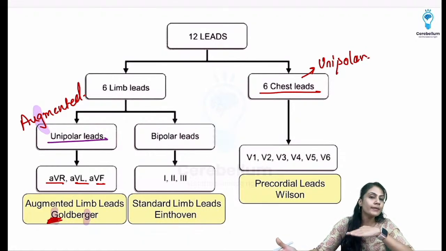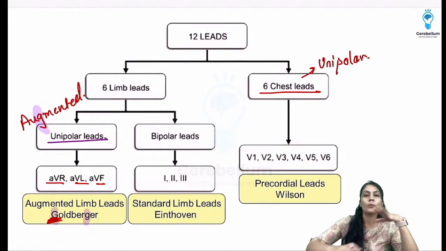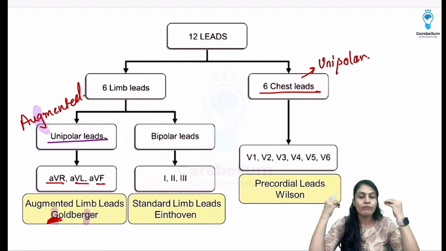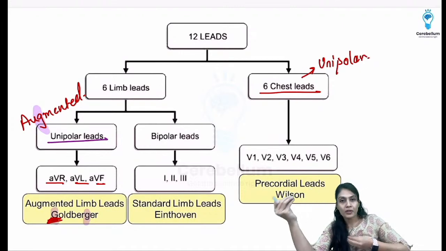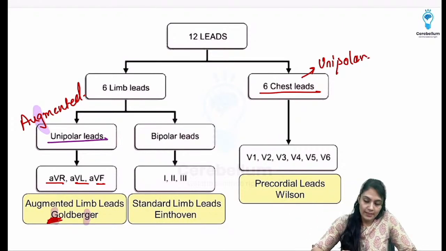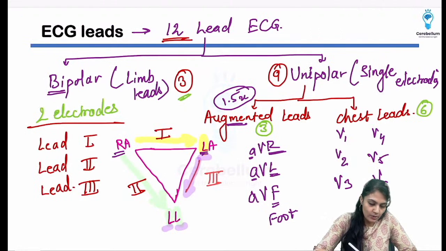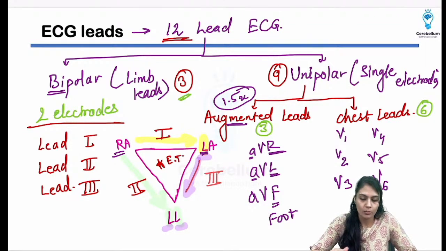Okay, standard limb leads, from where the whole process of ECG started, and we should be very, very thankful to this Einthoven who did the work for us. And Einthoven is the one who gave this triangle, and that's why this triangle is also known as Einthoven's triangle. So I'll just write it there. This is also known as Einthoven's triangle.